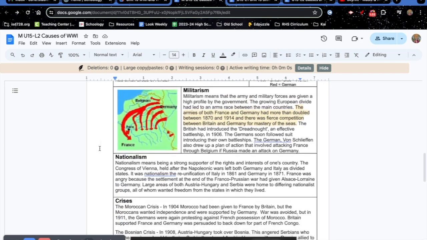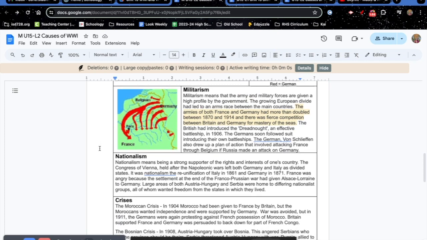Militarism. Militarism means that the army and military forces are given a high profile by the government. The growing European divide had led to an arms race between the main countries. The armies of both France and Germany had more than doubled between 1870 and 1914, and there was fierce competition between Britain and Germany for mastery of the seas. The British had introduced the Dreadnought, an effective battleship, in 1906. The Germans soon followed suit, introducing their own battleship. The German von Schlieffen also drew up a plan of action that involved attacking France through Belgium if Russia made an attack on Germany.